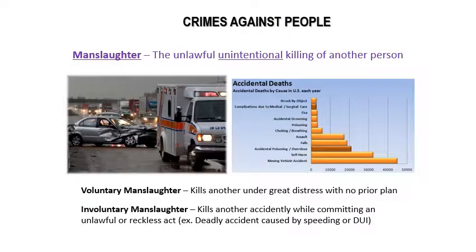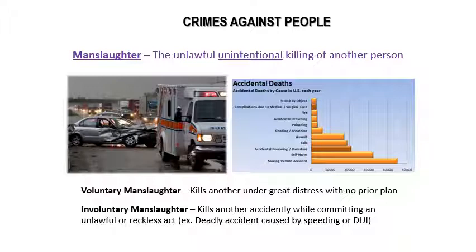Okay, now let's compare murder against manslaughter. Manslaughter is the unlawful, unintentional killing of another person. So somebody didn't try to kill somebody like they did in murder. Okay, it's unintentional. Okay, so we can have voluntary and involuntary manslaughter. Okay, voluntary manslaughter means that somebody kills another under great distress with no prior plan.